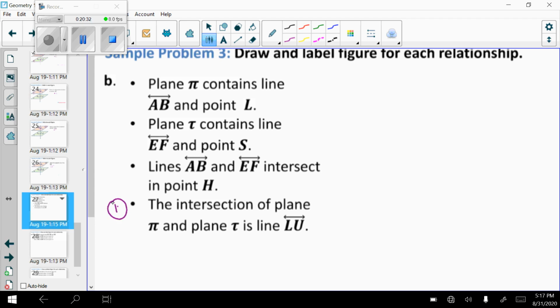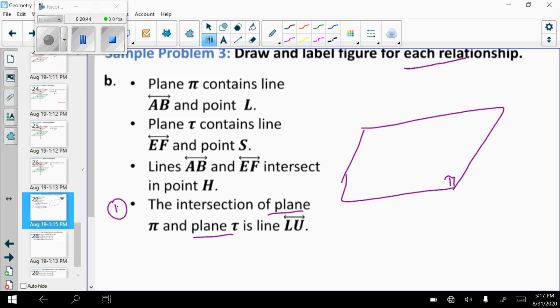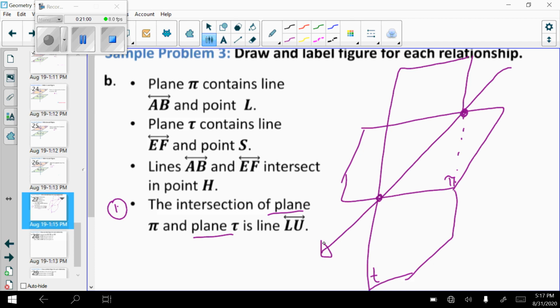So this is where I'm going to start because I need two planes that intersect. So here is my first plane. I'm going to label that pi. My next one, I'm going to come straight down, with a dotted line to show that's going back behind. And this is going to be plane T. They intersect at the back and the front, and then I draw a line through that. And they told me that line is line LU. It doesn't matter which point I call L or which one I call U. So I'm going to say that is L and that is U. So we have now done that.